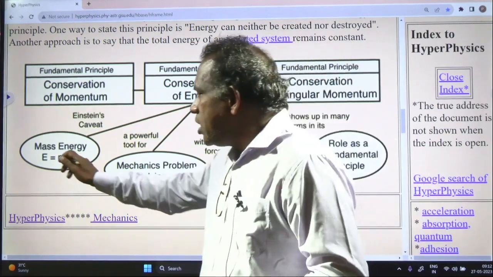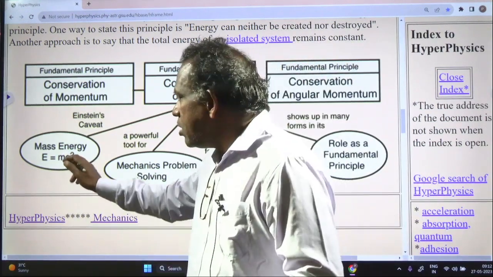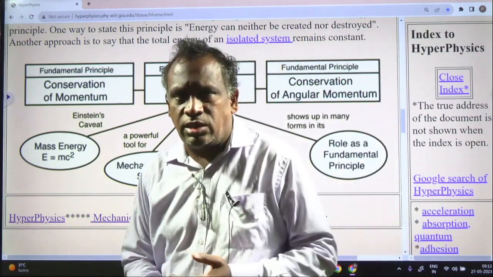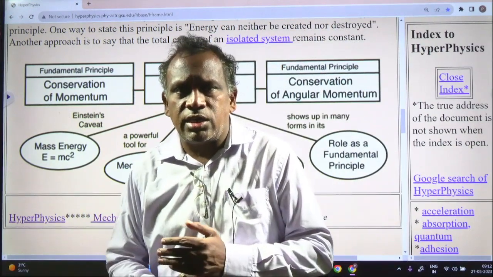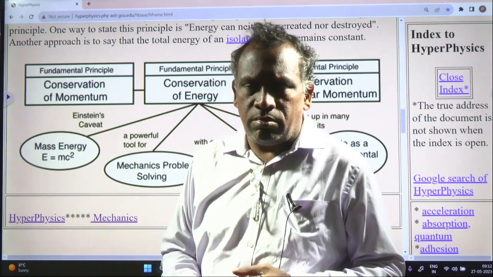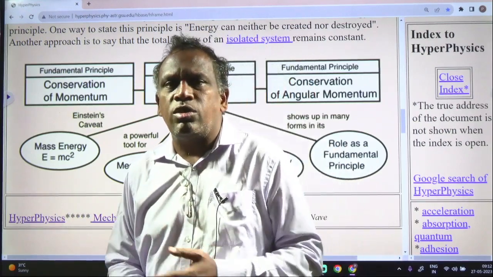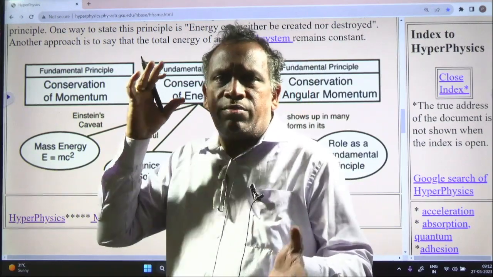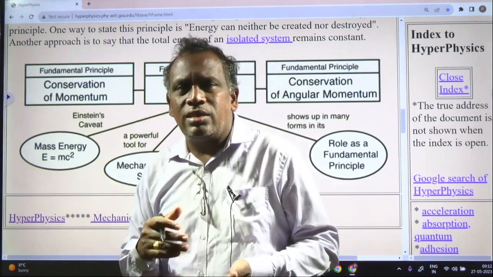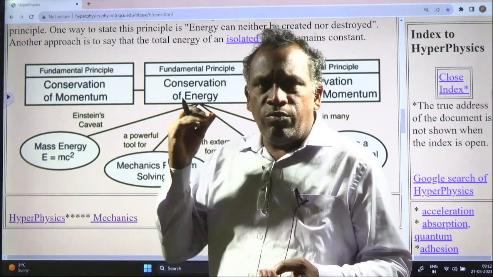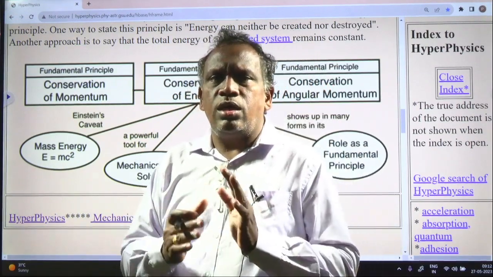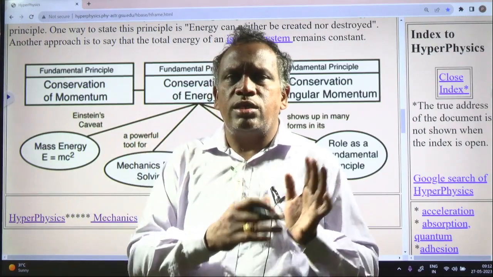Here E is the energy produced, and m is the mass defect in nuclear reactions. In nuclear reactions, when a nucleus splits into two different nuclei, a neutron is bombarded at high energy on the nucleus.